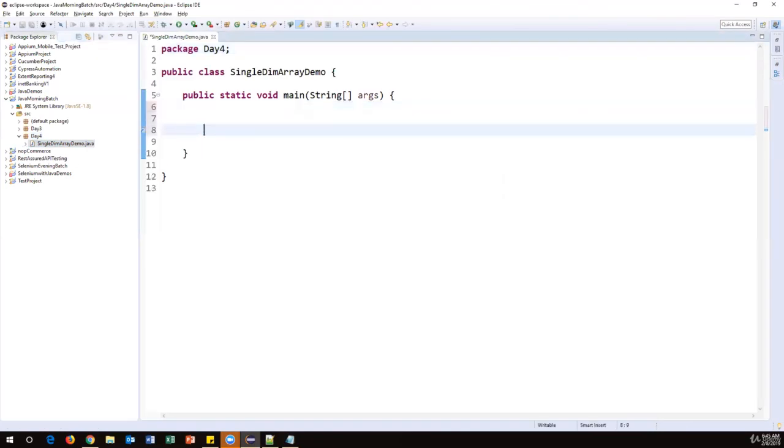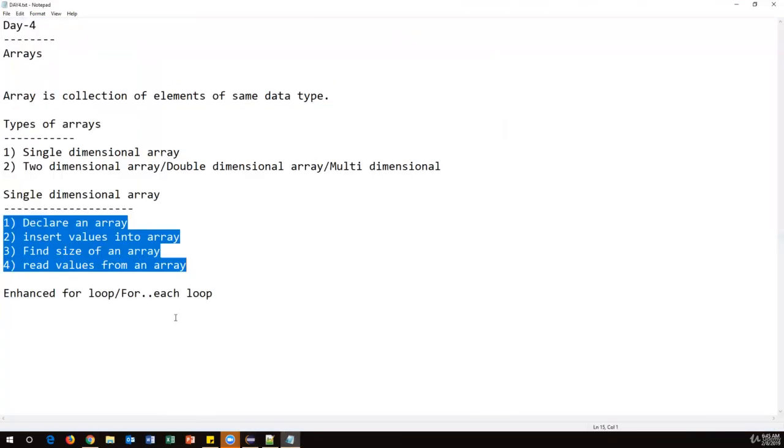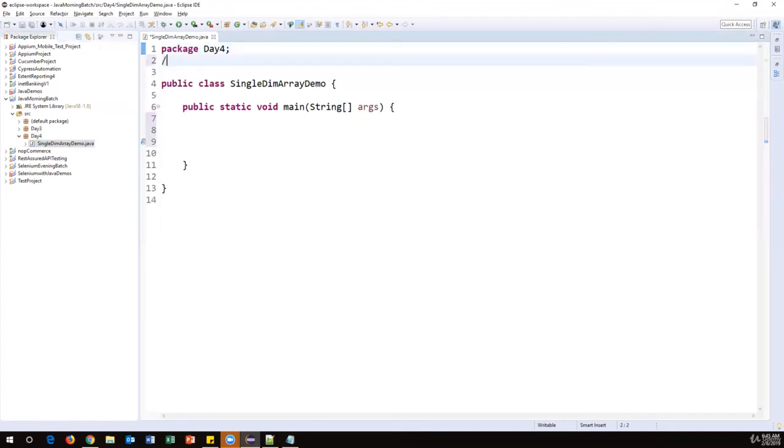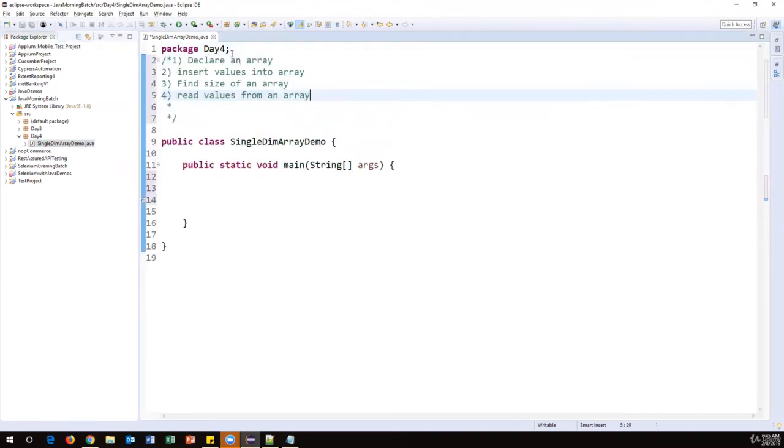Alright, so now let us see how we can start doing all these operations on arrays. The first operation will be declaring an array. Let me put all these points here. Okay. So first we need to declare an array. How to declare a single dimensional array? First we need to specify the data type and then the array name equal to new, again the data type and brackets, and here we need to specify the size. So let us say 5 is my size. So I can store 5 values into the array. This is called a declaration.